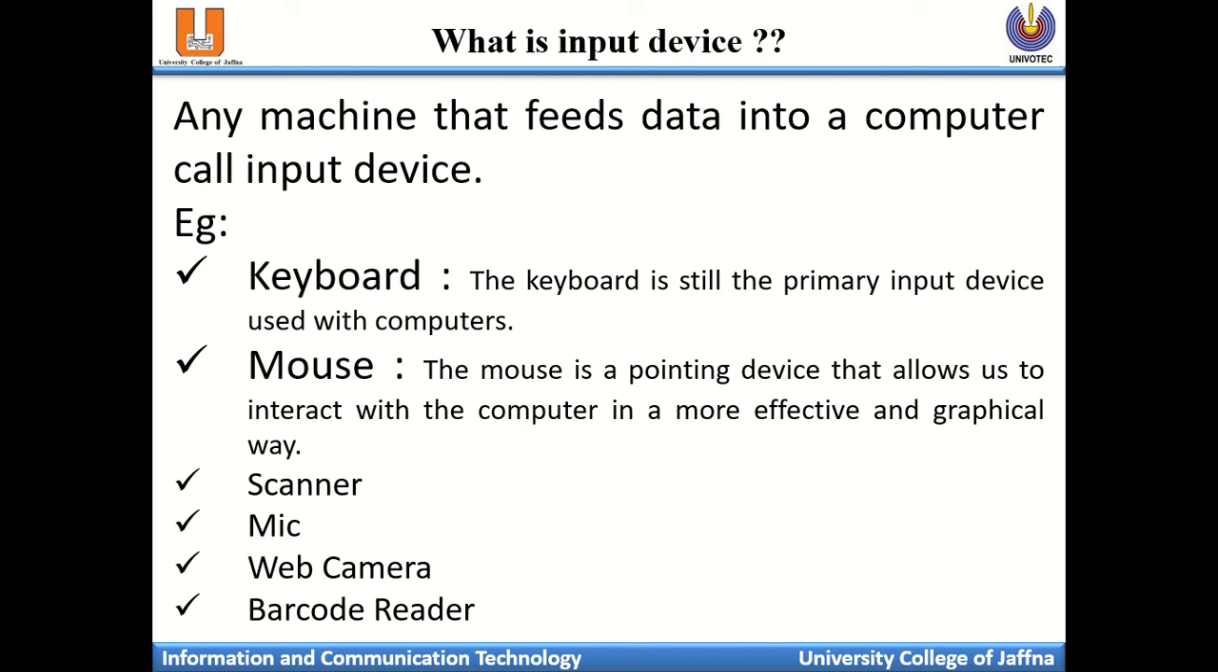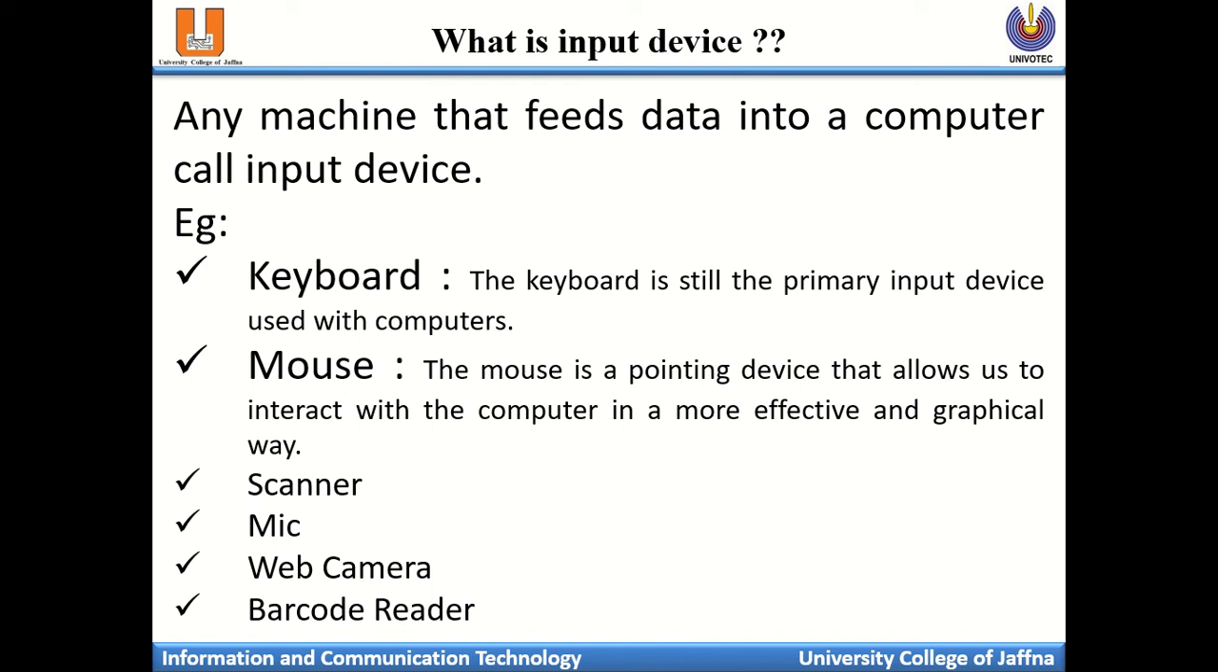Then the mouse. The mouse is the pointing device that allows us to interact with the computer in a more effective and graphical way. By using the mouse pointer, you can touch the items available inside the computer, maybe buttons, icons, whatever. So this is also an input device, because while you are using the mouse, you are giving data into the computer.